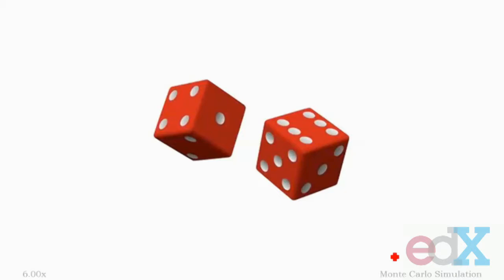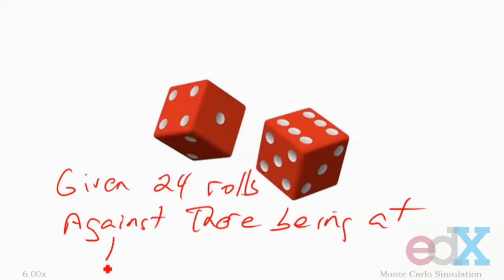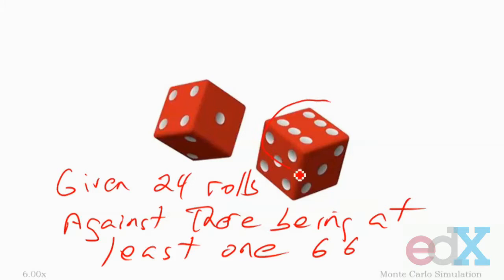Reputedly, Pascal's interest in the field began when a friend asked him the following question: would it be profitable, given 24 rolls of a pair of dice, to bet against there being at least one double six? You'll recall there's a 1 in 6 chance on each six-sided die. Amazingly, this was considered a hard problem in the mid-17th century.